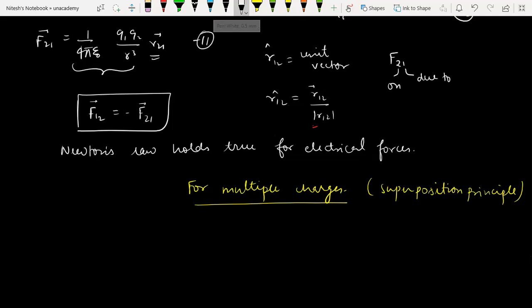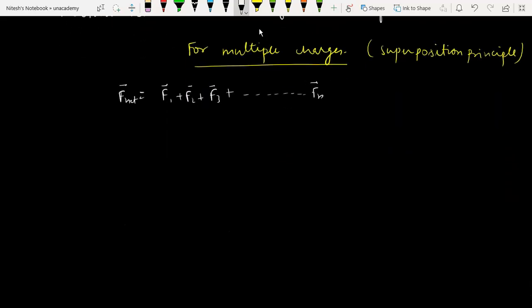In simple terms, this is how to remember it for multiple charges: F net is equal to F1 plus F2 plus dot dot dot plus Fn, right? So in a general sense this is the superposition principle, and with a diagram let me tell you.